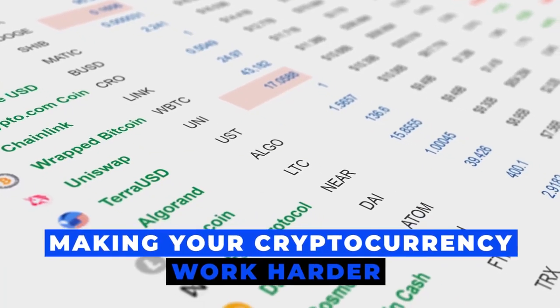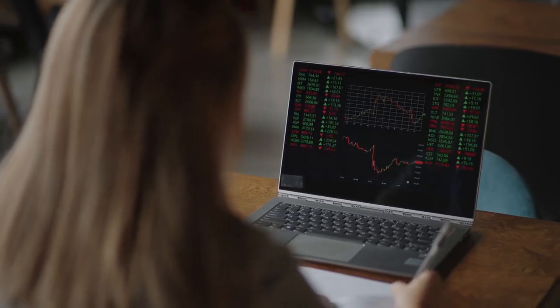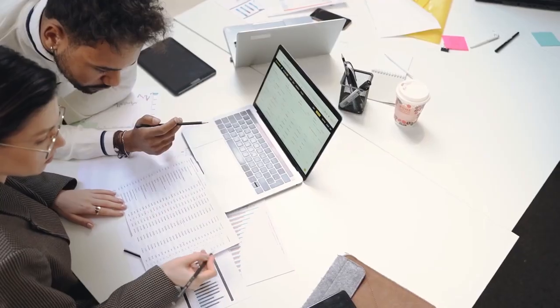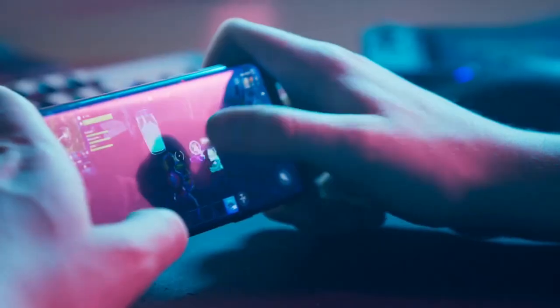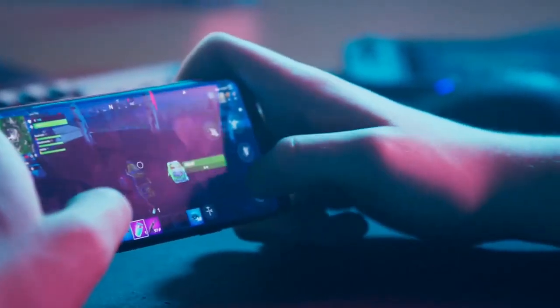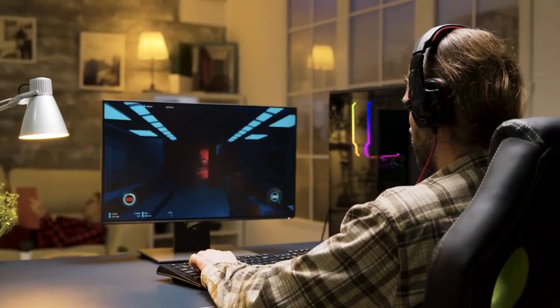Making your cryptocurrency work harder and maybe reaping more profits is the goal of restaking. But keep in mind that it's a little riskier, similar to playing that extra level where there are greater rewards for success, but also greater risks for failure.